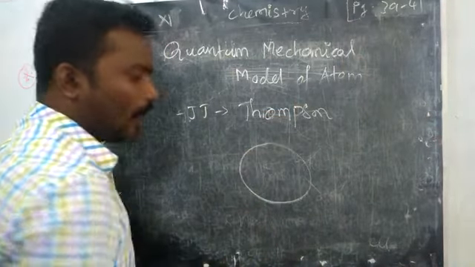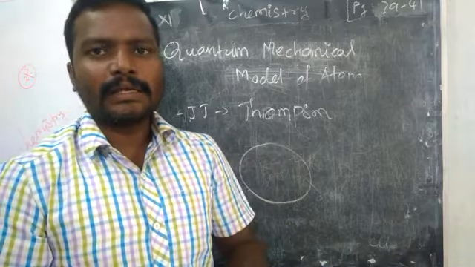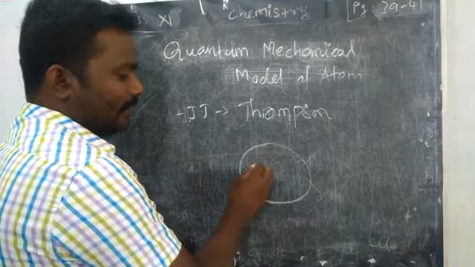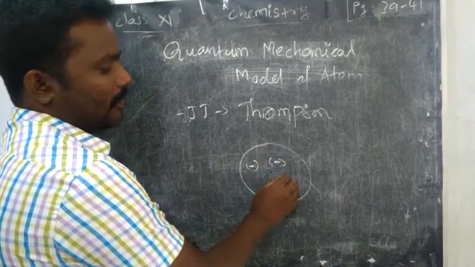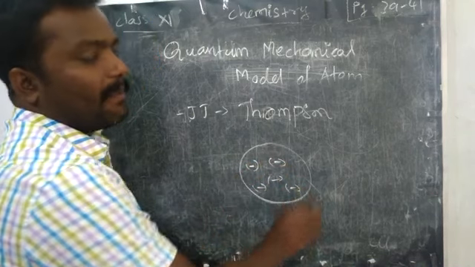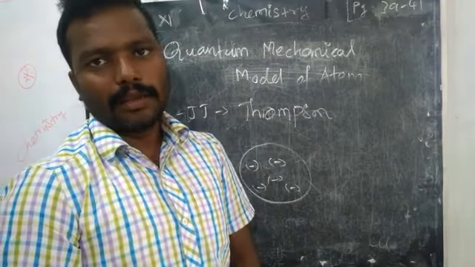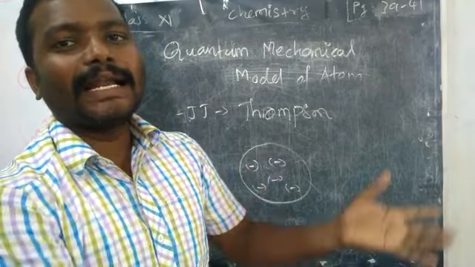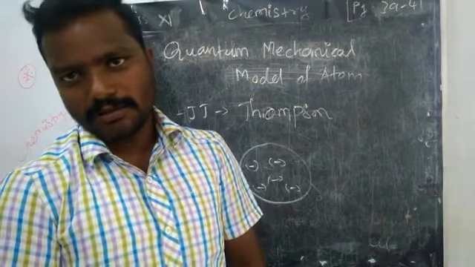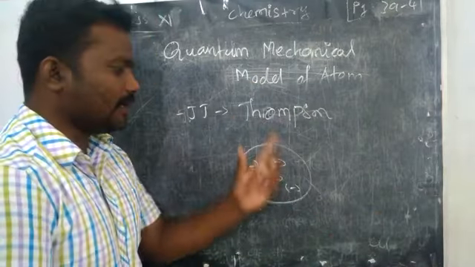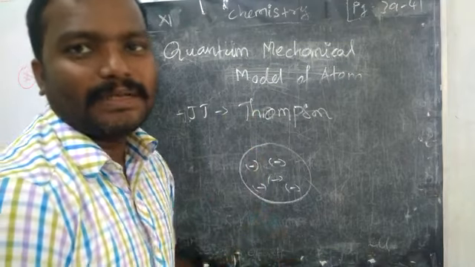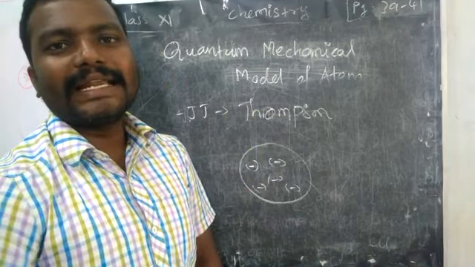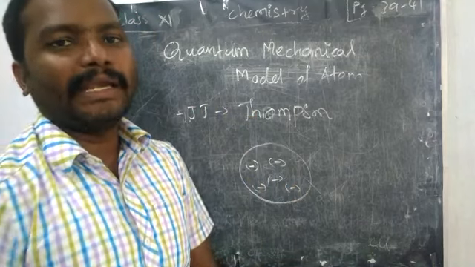So he thought first that atom means it is a positive charged sphere. Then the negative charged particles are embedded in that. So the negative charges are embedded or scattered in the positive charge, right? So J.J. Thomson thought the positive sphere is called atom, in which negative charges are embedded.